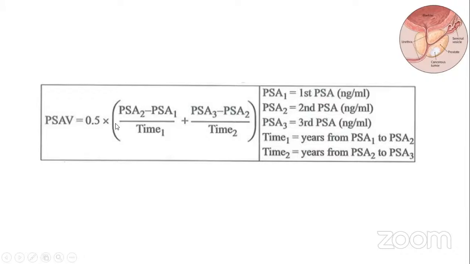As you see, it equals 0.5 times the second PSA minus first PSA per time 1, that's the year from PSA 1 to PSA 2, plus PSA 3 minus PSA 2 per time in years from PSA 2 to PSA 3. So this is the PSA velocity, and all this calculation times 0.5.